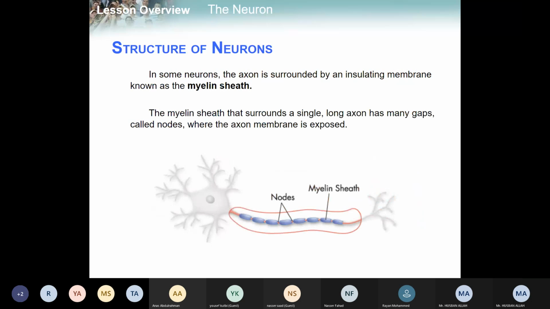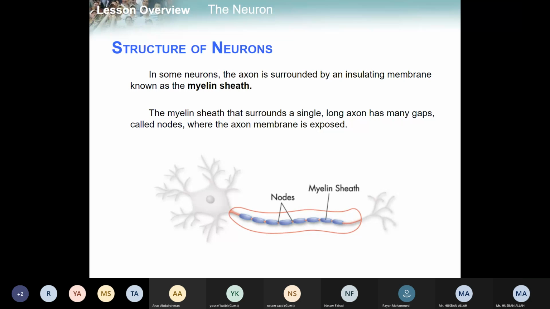In some neurons, the axon is surrounded by insulating material known as the myelin sheath. If you look at the axon, it is a thread, this red thread which comes off in the center. But in some neurons, the axon is surrounded by an insulating membrane known as the myelin sheath, made of lipids or fats.